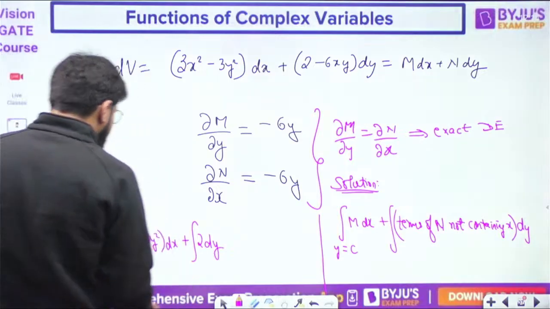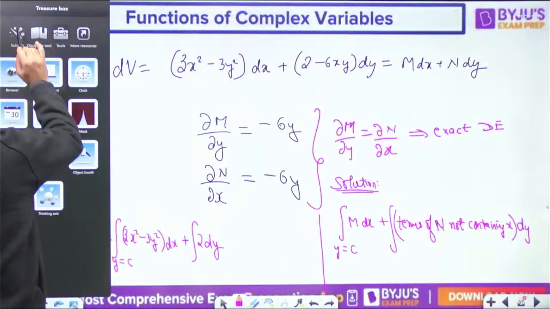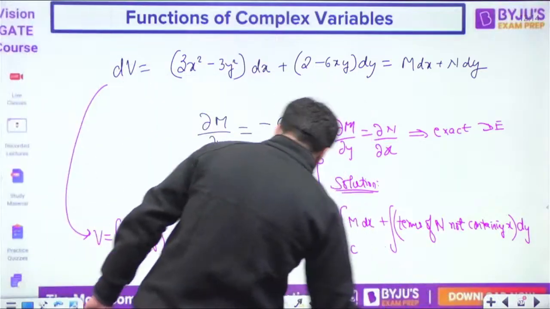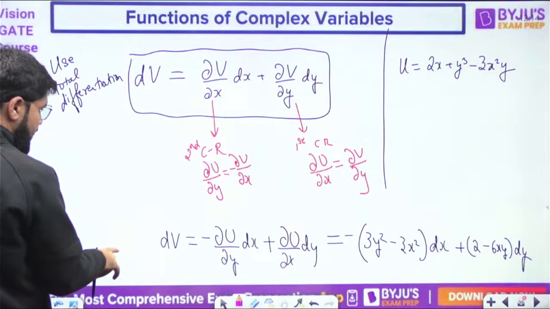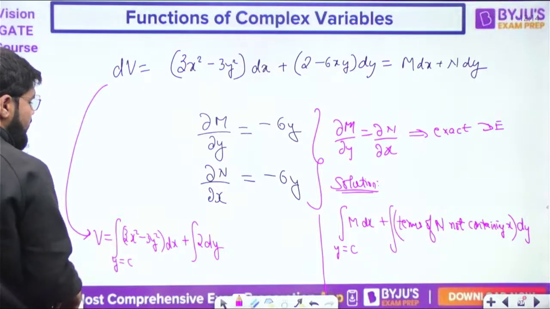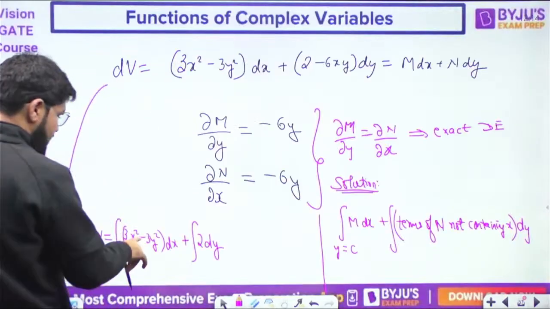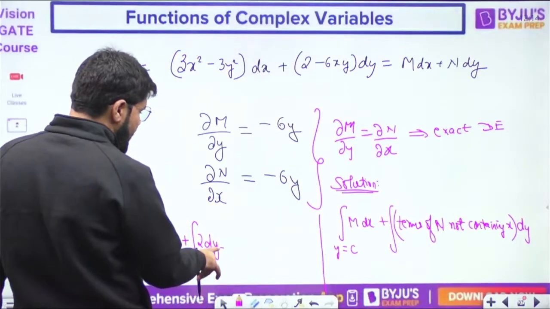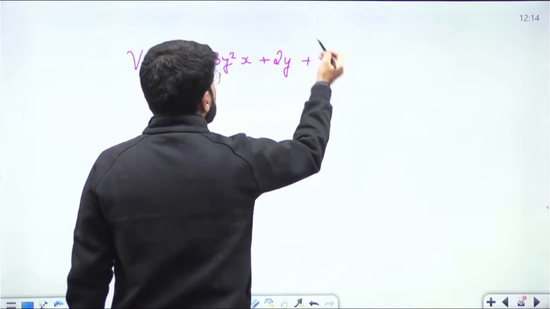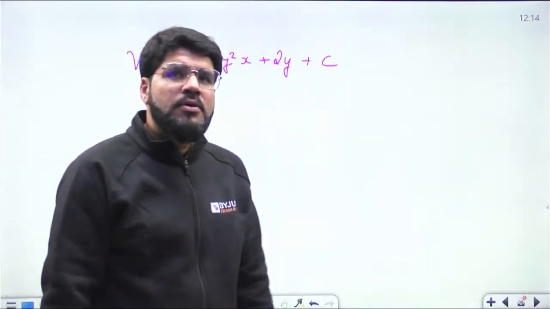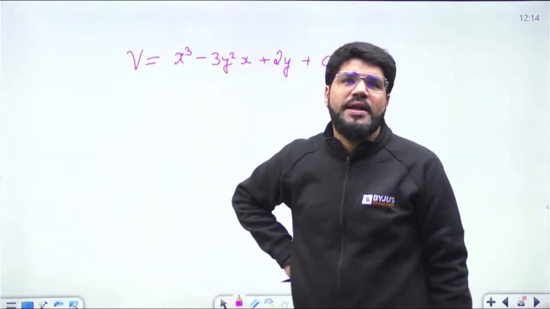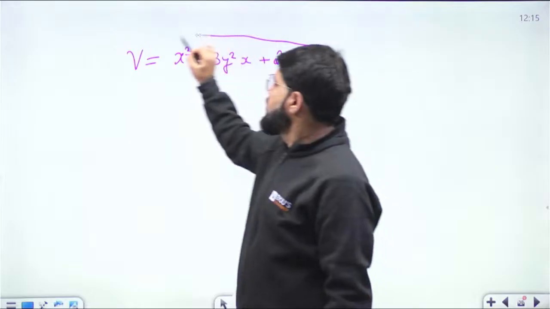So what is the value of v, eventually solving? Integrating here, y is constant, 3x square integrates to x cube, with respect to x. y is constant, so 3y square is constant, dx integral is x, plus 2 dy, dy integral is y, and plus overall one constant of integration. So the answer is x cube minus 3y square x plus 2y plus c. That is the answer for v.